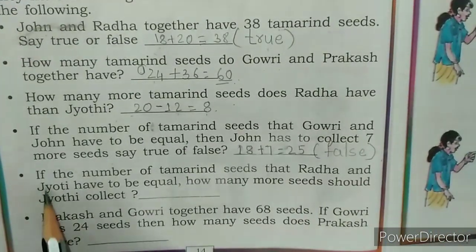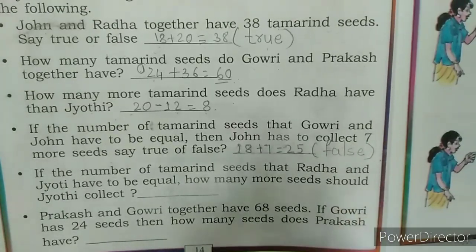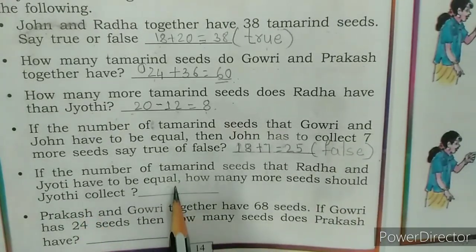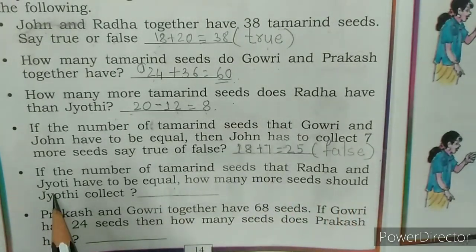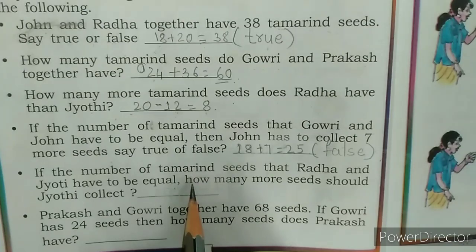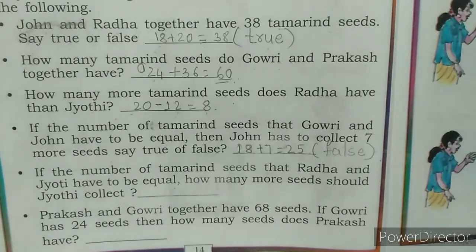Here, if the number of tamarind seeds that Radha and Jyoti have are to be equal, that means whatever Radha and Jyoti have collected should be equal. How many more seeds should Jyoti collect? That means Jyoti should collect more to equal Radha.